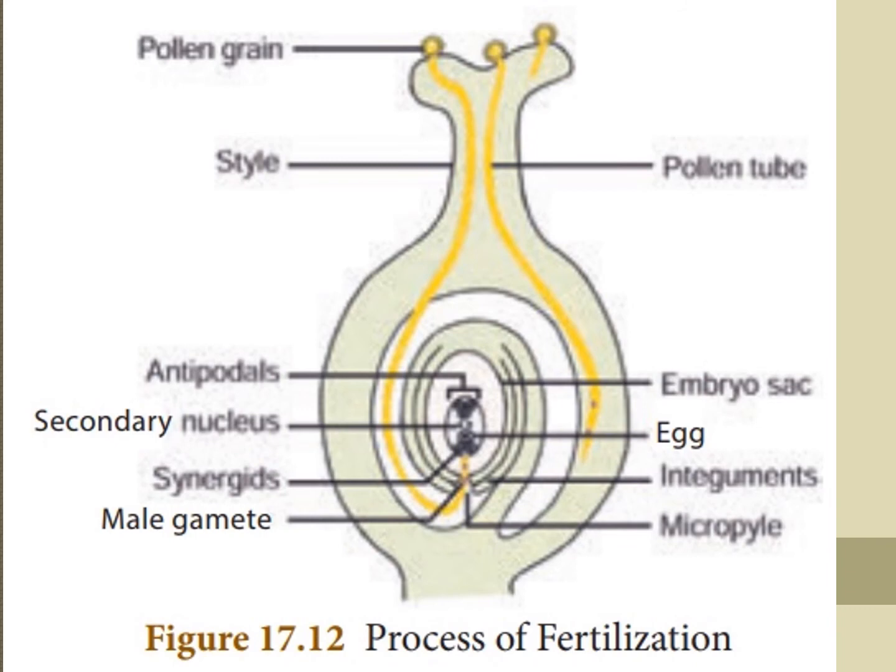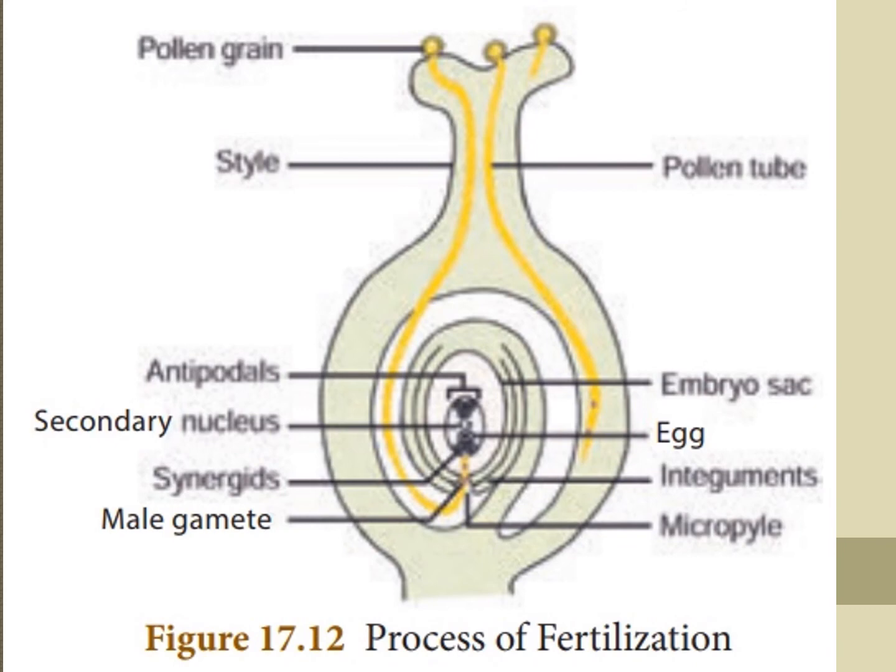Later, the synergids and antipodal cells degenerate. See the picture? Synergids and antipodal cells, that one will degenerate.